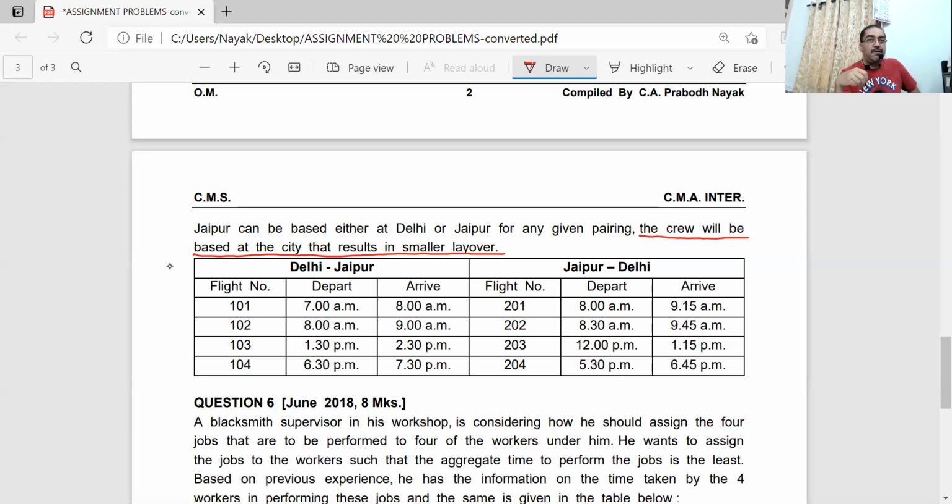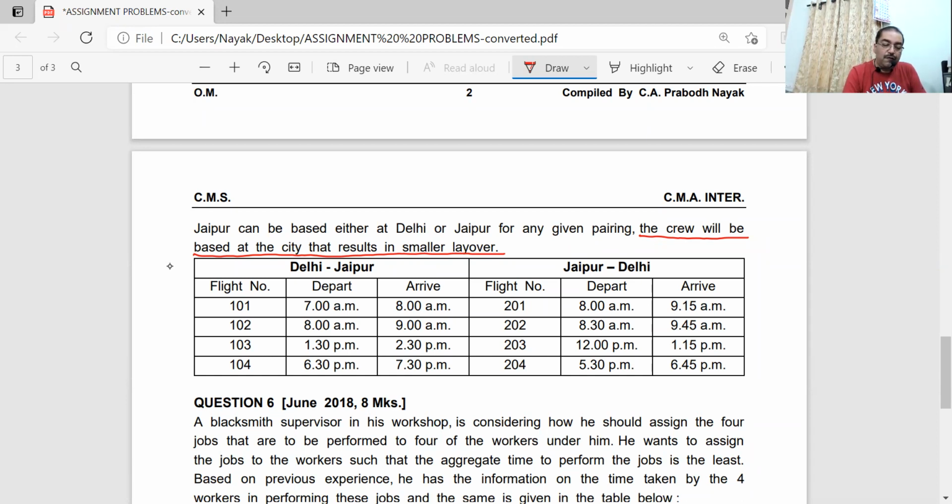So for a flight from Hyderabad to Calcutta, for example, numbered 101, when the same flight returns, the number becomes 201. Same way, when 102 goes, let us say 102 is going from Hyderabad to Bangalore, when it comes back, it comes as 202.